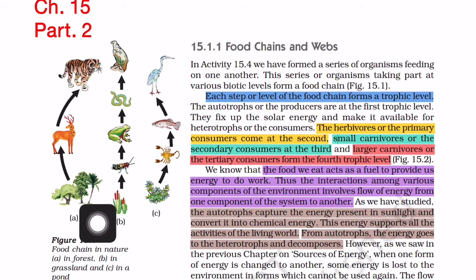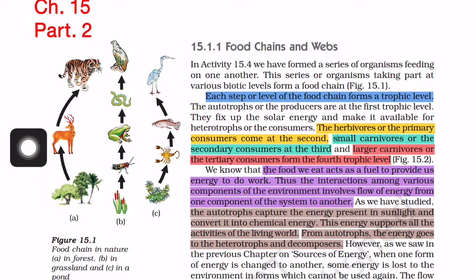So you can see here, this is the producer. In this forest, this is the lowest part, called the producer, and this forms a trophic level. This is the consumer, called the primary consumer. Primary consumer means one which depends directly on plants.